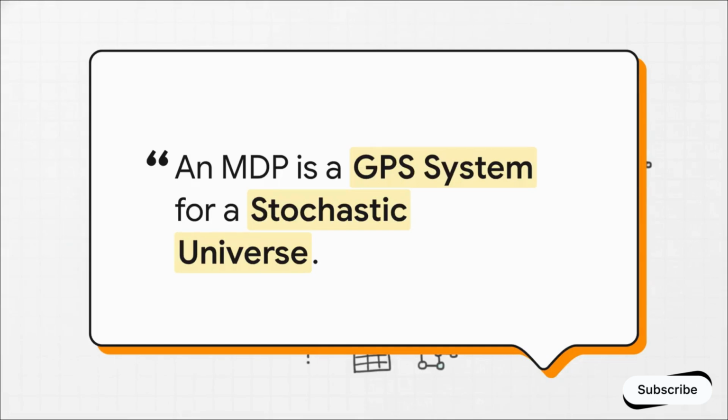So, to wrap up everything we've covered today, if you remember just one thing, let it be this overarching metaphor. An MDP is a GPS navigation system for a stochastic universe. The Markov chain is just you sitting passively on a random bus. The MDP actually puts the steering wheel in your hands. And the Bellman Equation, that's the algorithm running quietly in the AI's head, calculating time-discounted future treasures across infinite possible realities, all to tell you exactly which turn to take right this second.